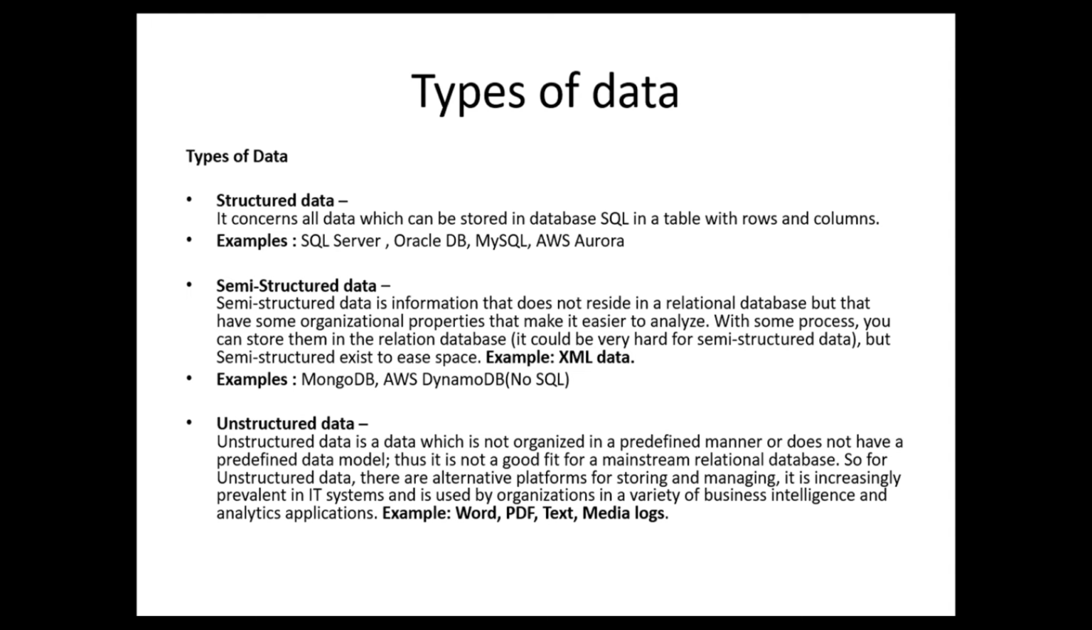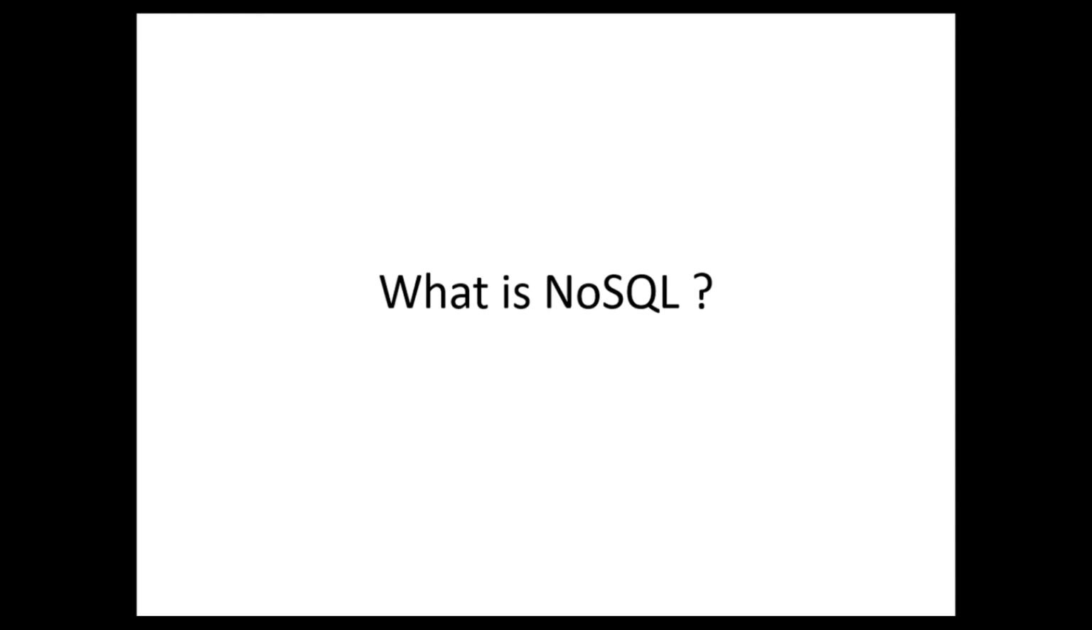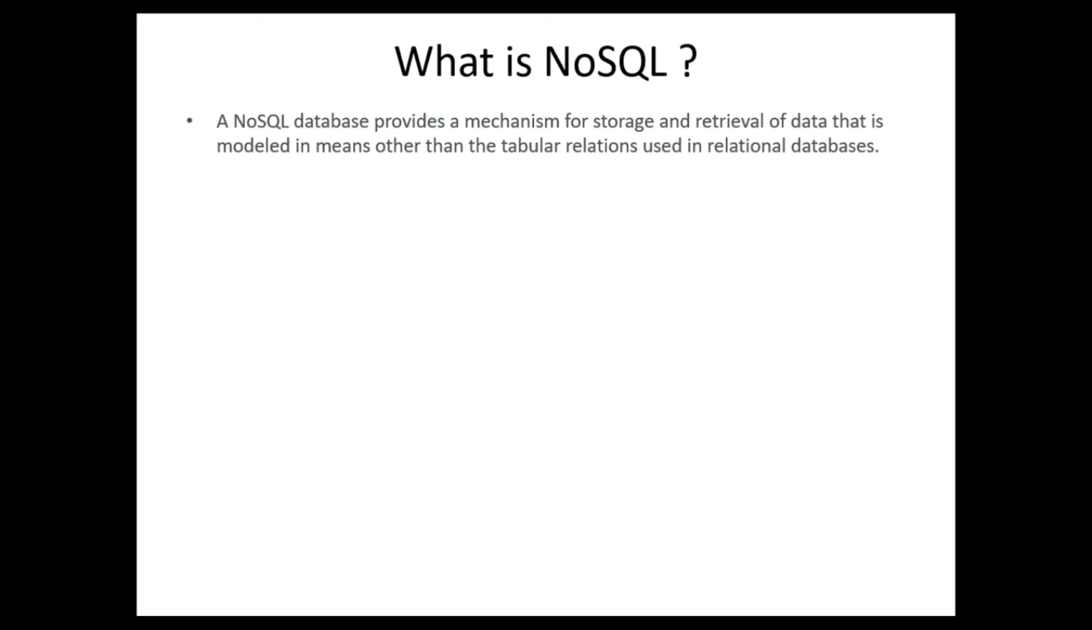Unstructured data. You can easily understand what unstructured data means. There is no structure at all, or it does not have any predefined data model. Thus, it is not good for mainstream relational databases. So any sort of data, be it Word, PDF, text, media, logs, if you want to keep it in your database, that data is known as unstructured data. And examples of databases supporting unstructured data are MongoDB and DynamoDB.